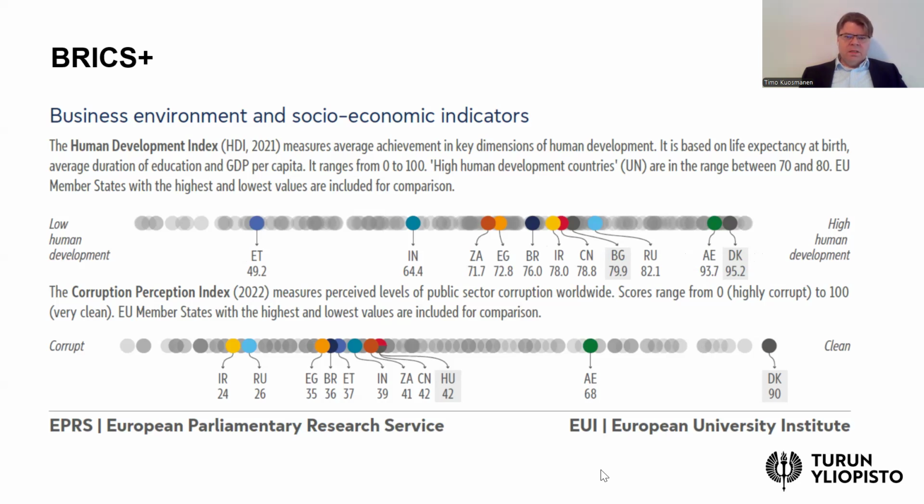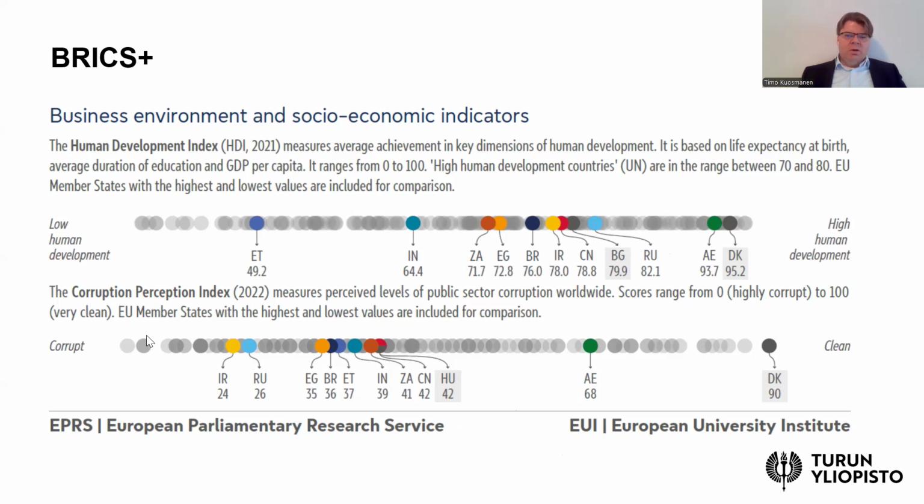So this indicates that this group of BRICS countries is not really a unified group, and the level of human development varies quite a lot even within this group. There are relatively advanced countries like the United Arab Emirates, in contrast to Ethiopia, which ranks at the lower end of the Human Development Index. Maybe a common issue of the BRICS countries is a relatively high level of corruption.